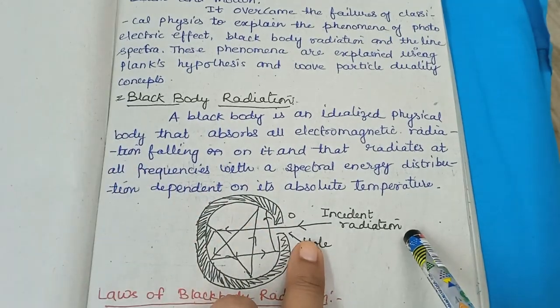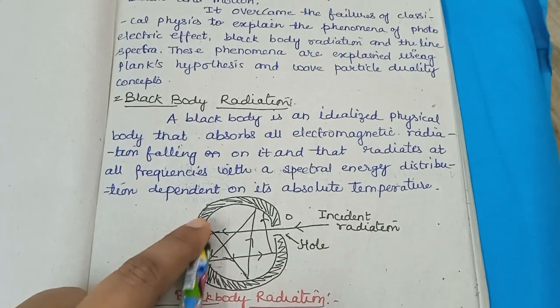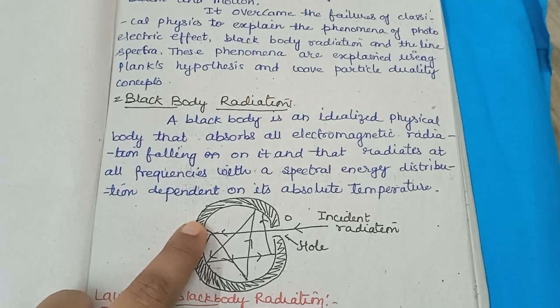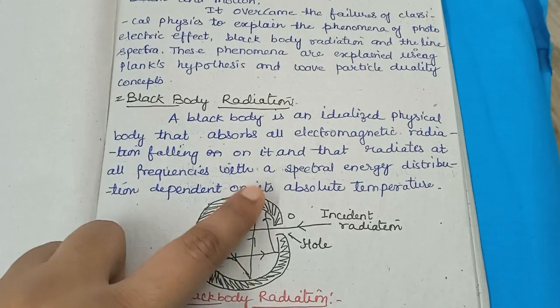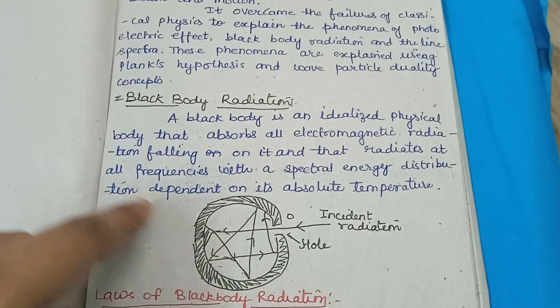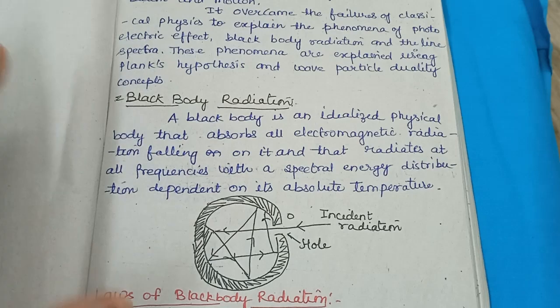Suppose an incident radiation enters it and hits here. This radiation loses its energy and reflects again. It comes here, again loses its energy, and reflects again. So this process goes on. This is all about the black body.